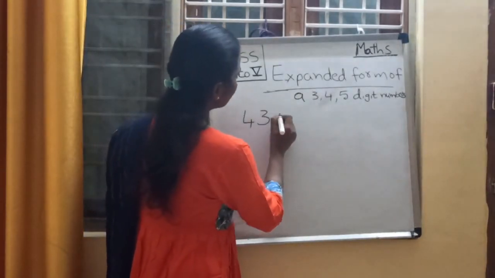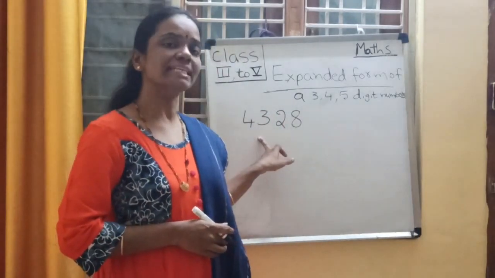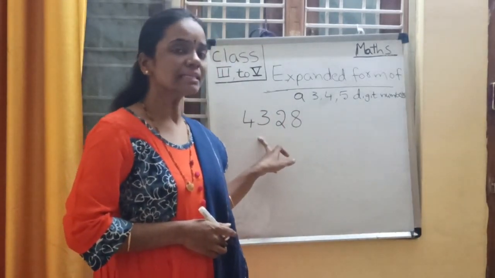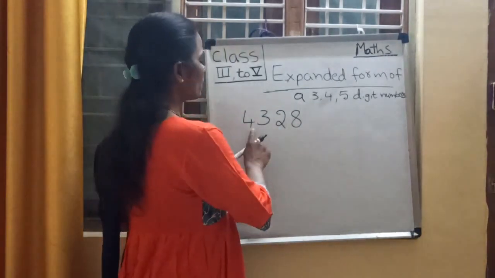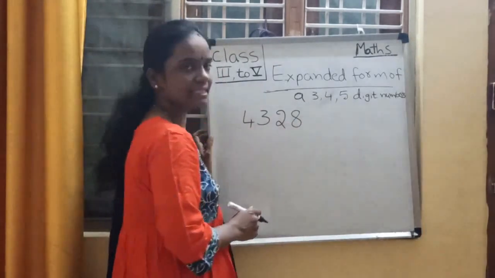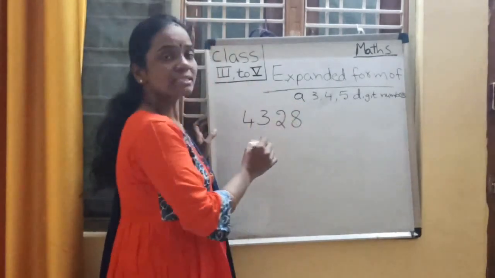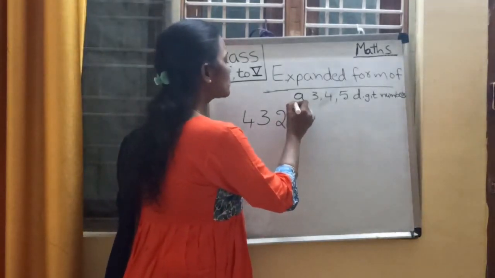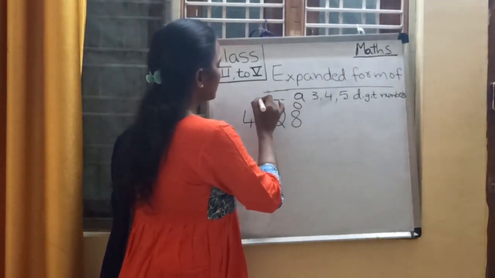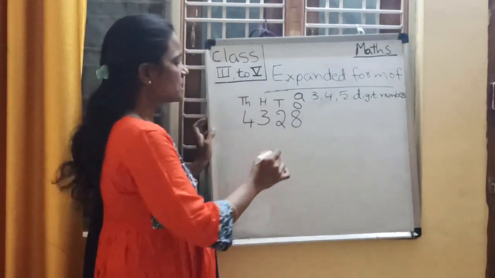4, 3, 2, 8. It is a 4-digit number. Everyone read this number, children. Please repeat after me. It is 4,328. First write down the places. We need to write places always from right to left. So ones place, tens place, hundreds place and thousands place, right?